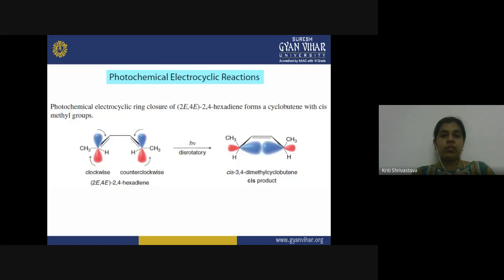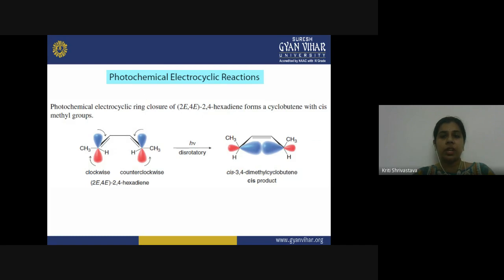Now, moving forward, let us look at the photochemical electrocyclic ring closure of 2E,4E-2,4-hexadiene. This is a hexadiene molecule, and the double bonds have E and E configuration. You can see this is the E configuration, and this is also E configuration.